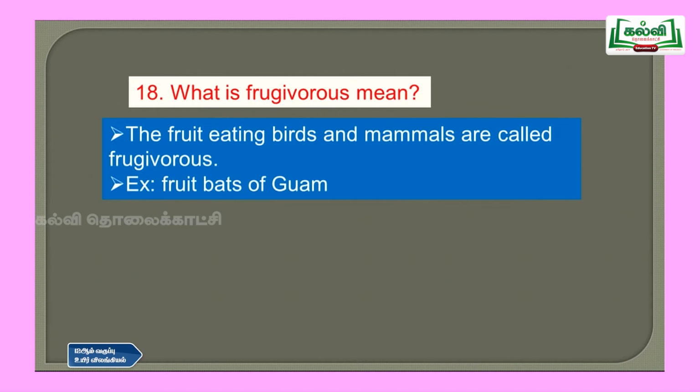Then question number 18, what does frugivorous mean? Fruit eating birds and mammals are called frugivorous. Example is fruit bats of Guam. This example is given in your Do You Know box. Fruit bats of Guam eat only fruits. Most of the organisms which depend on fruits are called frugivorous.